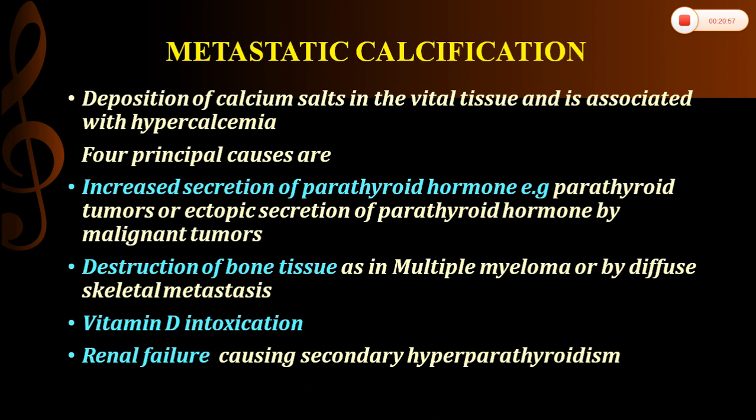It is seen in increased secretion of parathyroid hormone, for example in parathyroid tumors, and also ectopic secretion of parathyroid hormone in malignant tumors. Also destruction of bone tissue, for example in multiple myeloma, Paget's disease, and diffuse skeletal metastasis. Next are vitamin D related disorders like vitamin D intoxication, as well as idiopathic hypercalcemia of infancy. Next is renal failure, which causes retention of phosphate, thereby leading to secondary hyperparathyroidism.